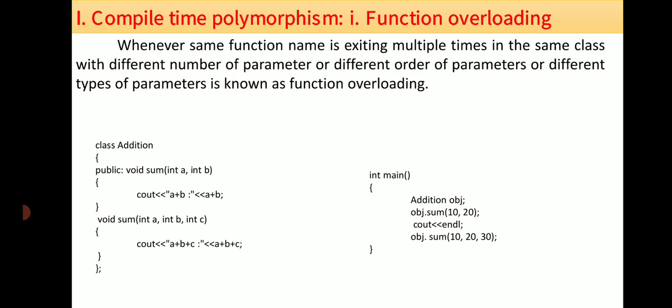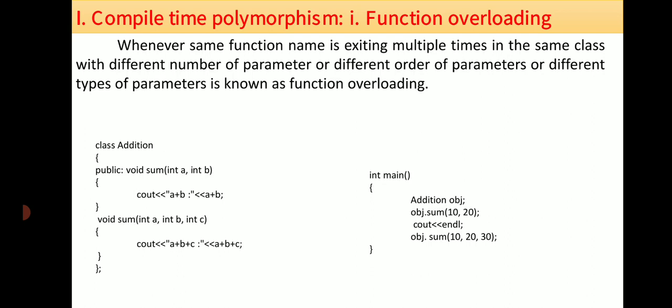In the first sum we are passing two integer type parameters, whereas in the second sum function we are passing three integer type parameters. So the number of arguments, the number of parameters, is different. In the first sum we have only two parameters, and in the second sum we have three parameters. If they differ in any of these three ways, such functions are function overloading.